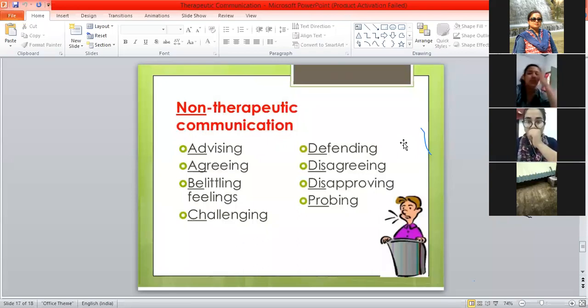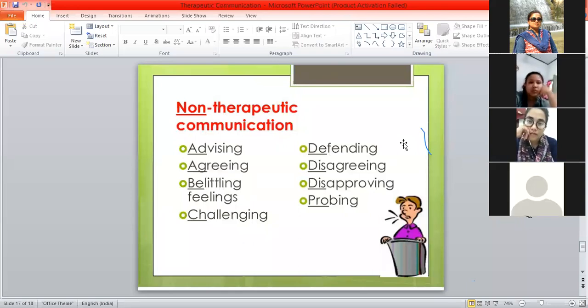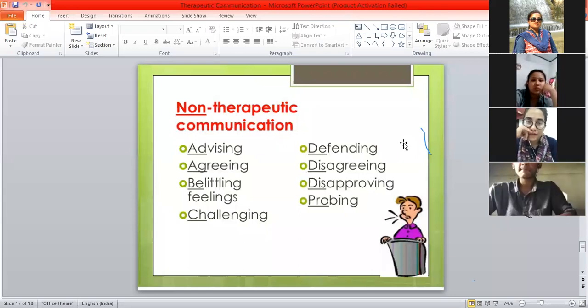Then belittling things. Whatever the patient tells you, he should not feel that it is not important to you. Belittling means giving a feeling of unimportance. He should get respect and dignity among the professionals, and that is what he should feel. Sometimes it may be a challenging task for nurses.